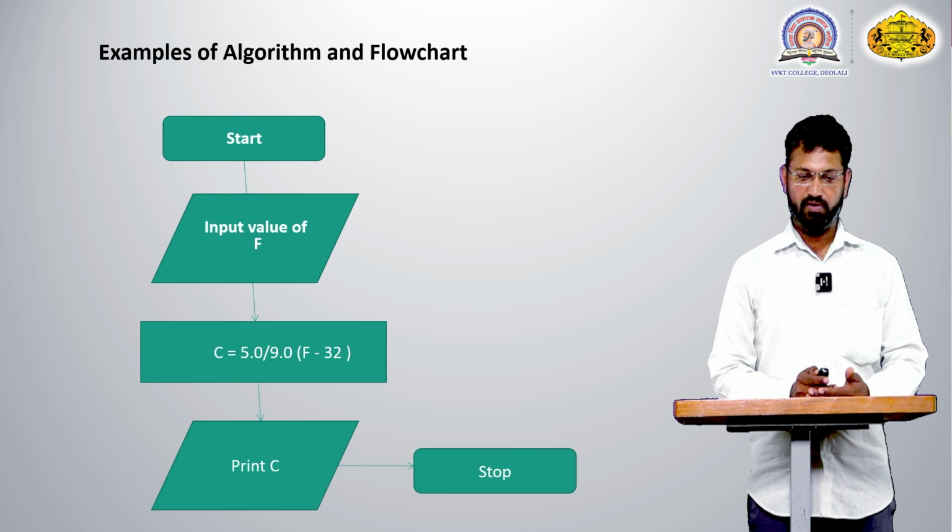Algorithm of the converse example. First, start. Next, input the value of F. Next, process this value using the formula C equals 5.0 upon 9.0 into F minus 32, and next print C and stop.